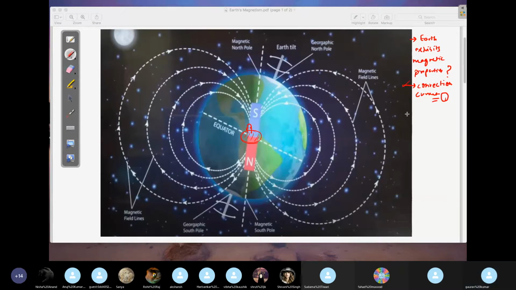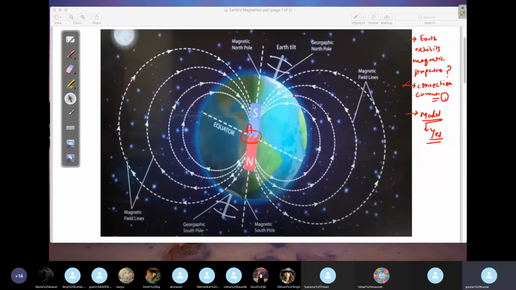Second, what is the model? Do we have any model with the help of which we can explain the Earth's magnetic properties on the surface of the Earth? Yes, we have a model here. What is the model? We consider a magnetic dipole placed inside the Earth. By the way, there is no such real magnet placed inside the Earth. It's just an imaginary concept. We are trying to develop a model.